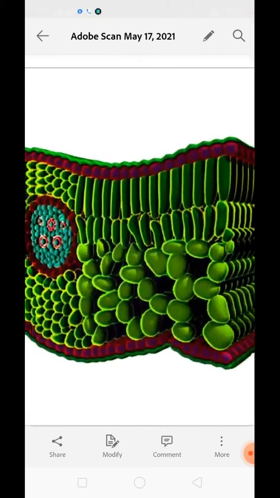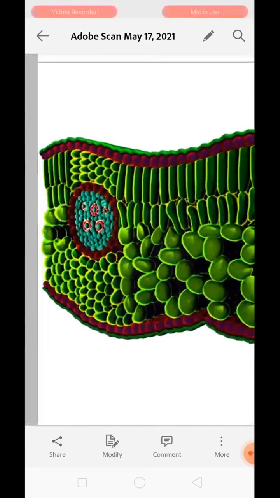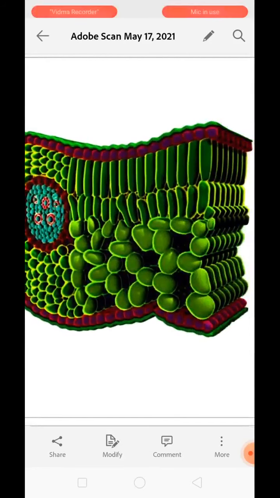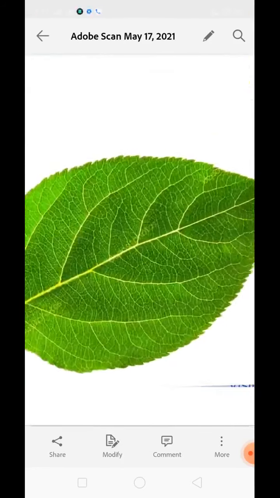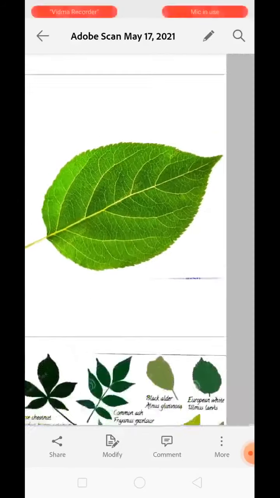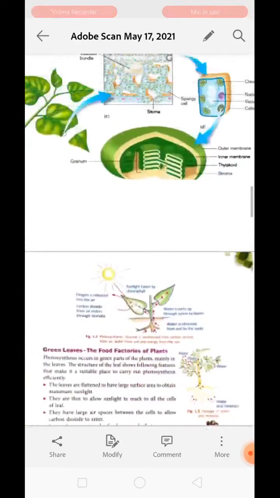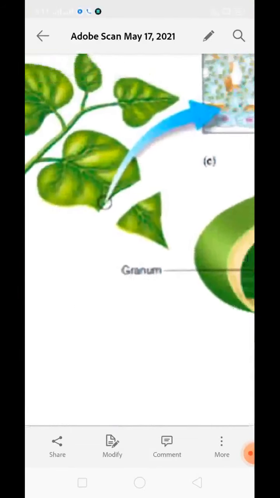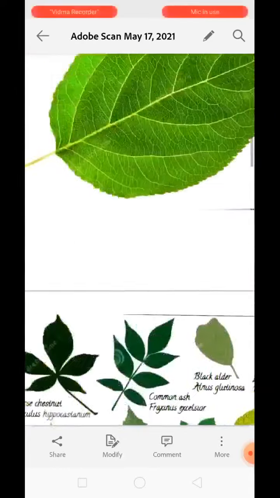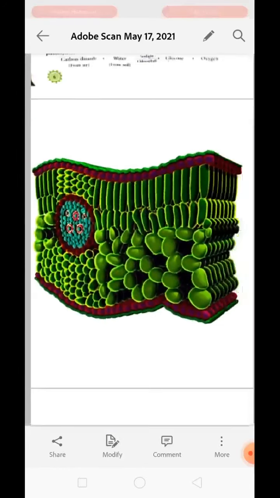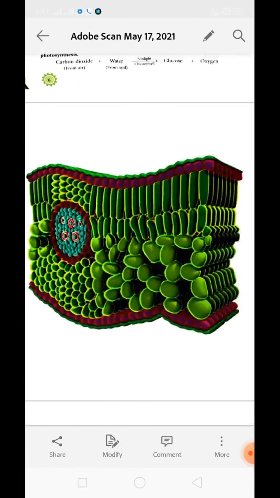These are the green cells. Why? Because they have chlorophyll. And this is the leaf. If we cut the leaf in such a way, we will have this structure, because this is the TS of leaf.